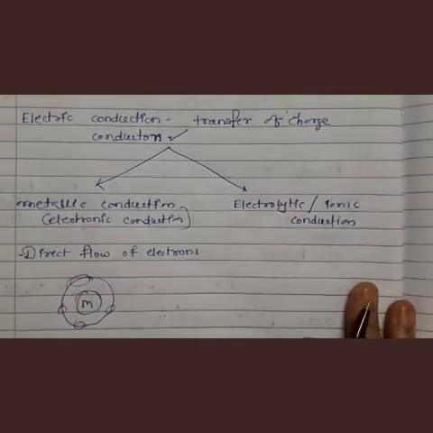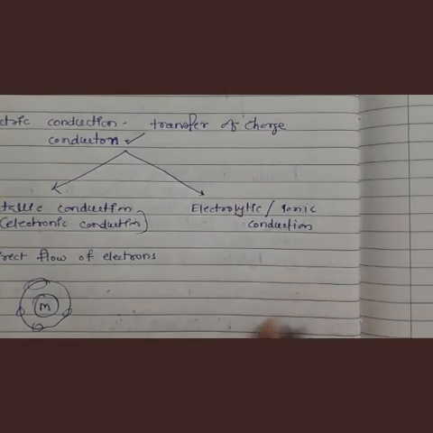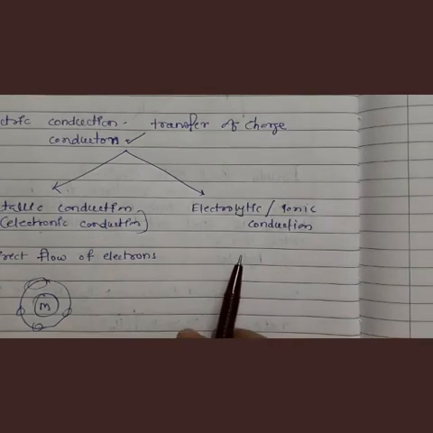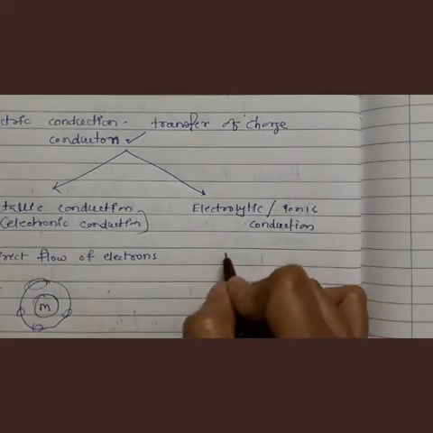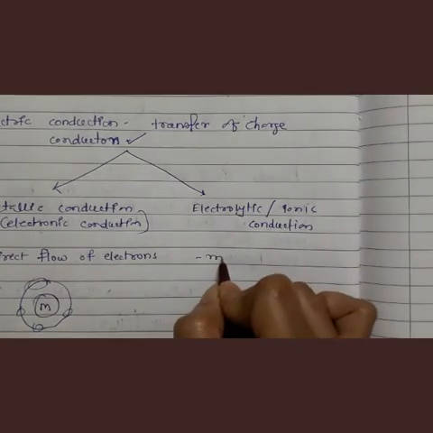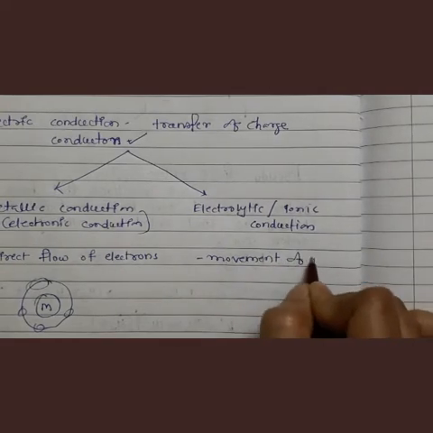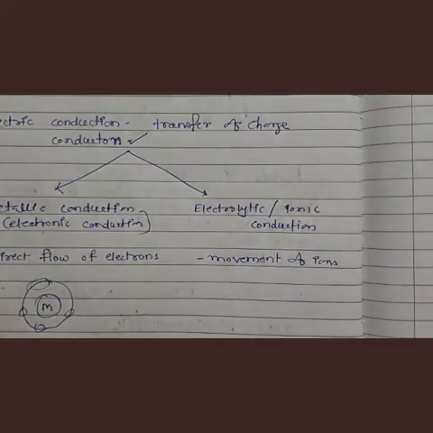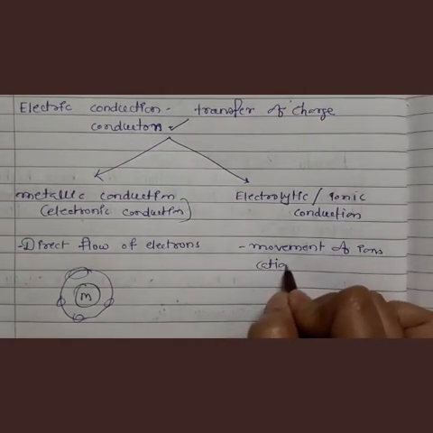Now see what is meant by electrolytic or ionic conduction. Electrolytic conduction involves conduction of electric current by movement of ions. So here movement of ions takes place. Now which ions? The ions are cations and anions.